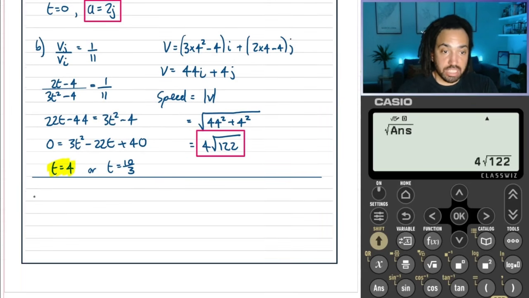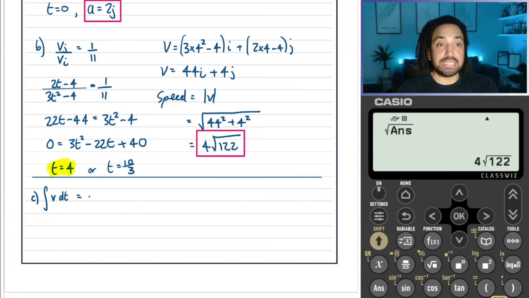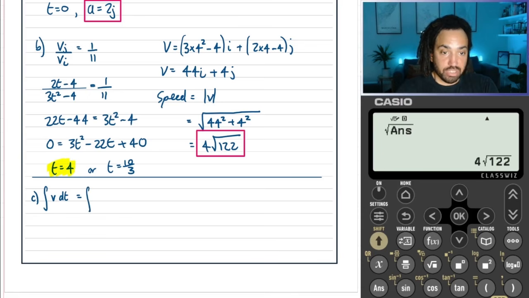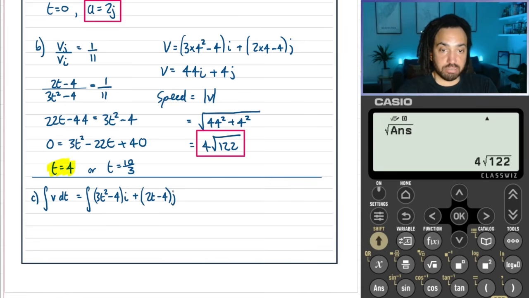Okay, so for part C, we can say that we need to integrate the velocity with respect to time. That's going to give us the position. And that means that we're going to be integrating 3t squared minus 4 is the i. I know I said in the previous question I was going to do columns, and I've just reverted back to i's and j's, but I just forgot. Sorry. Anyway, you could do it with i's and j's.